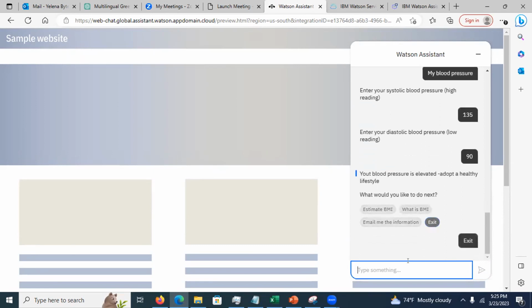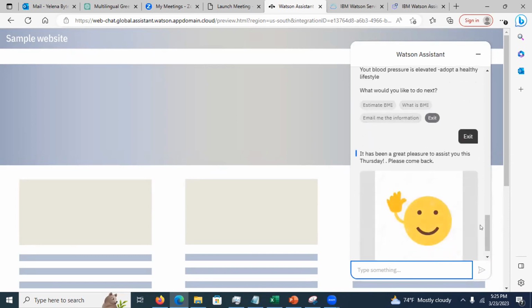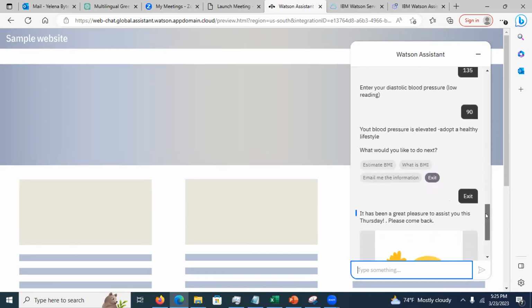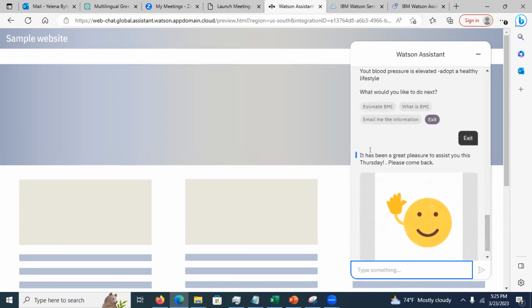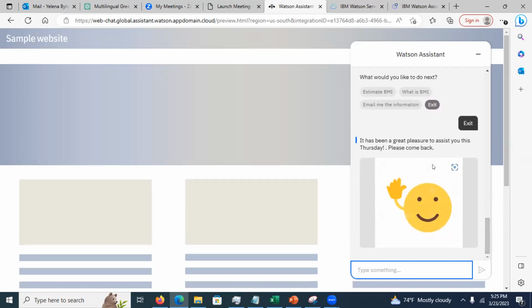What can I do? I'll just say I want to exit. And when I want to exit, the message that I get depends on the time of the day when I run it. See this? It picked up the day of the week, and that's it. It says come back. If I was running this on a weekend, it would say have a nice weekend.